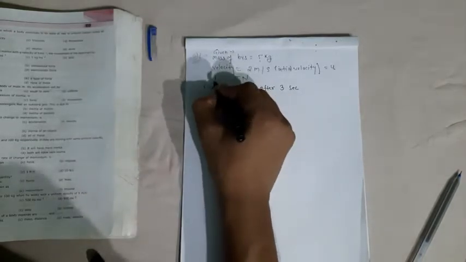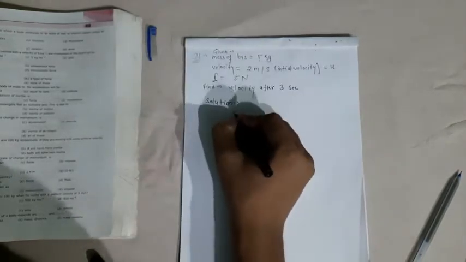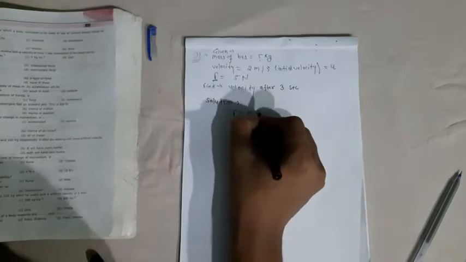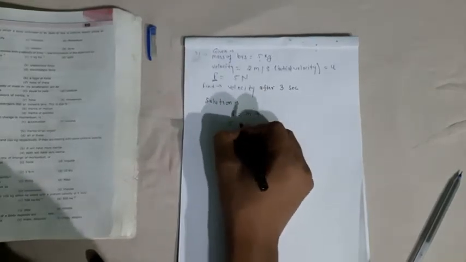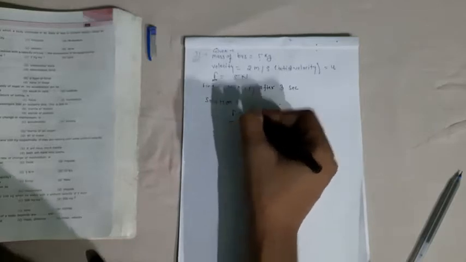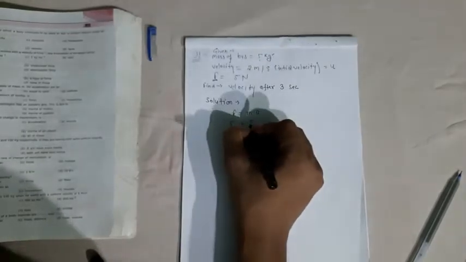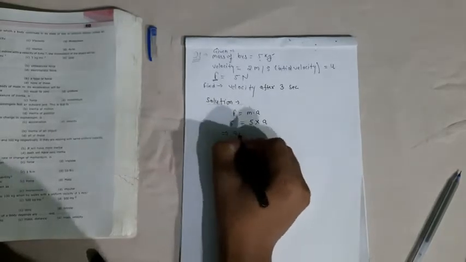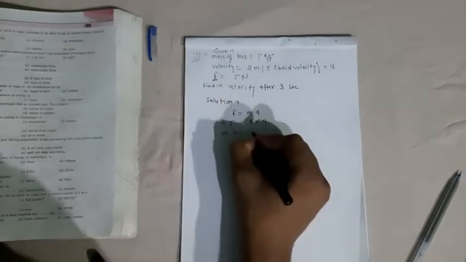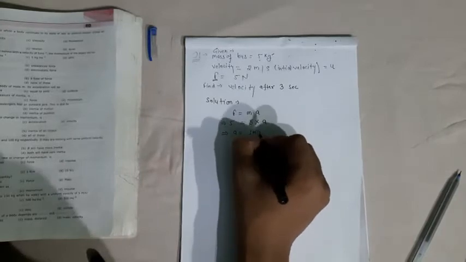So we have force. We know F is equal to m into a. So force is 5 Newton is equal to mass is 5 kg into a. This implies a is equal to 1 meter per second square.